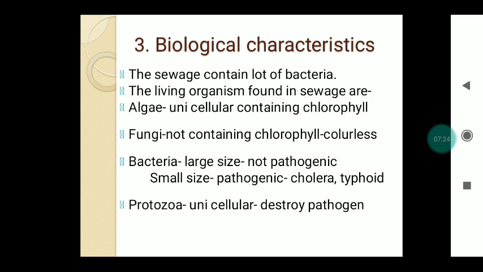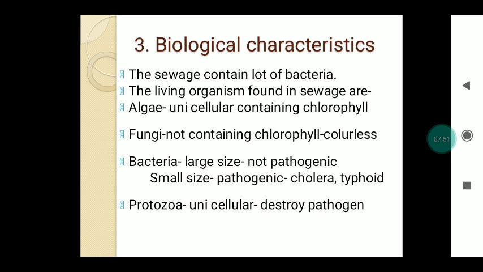Next biological organism is fungi. It does not contain chlorophyll, and that's why it is colorless. It does not have any color, that is the fungi, and it is unicellular. Next is the bacteria. If bacteria have a large size, then it is not pathogenic. That means it is not harmful for human beings or living species.